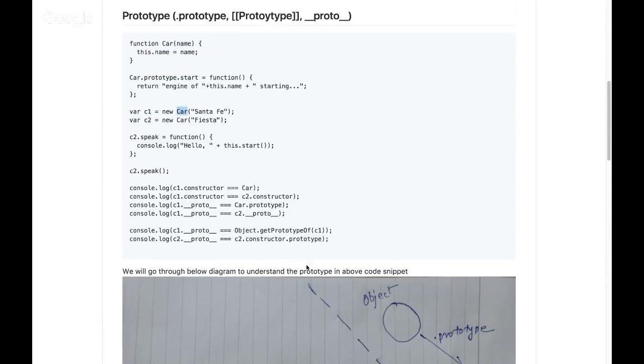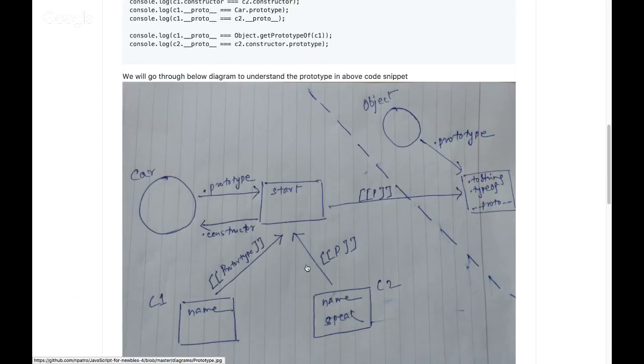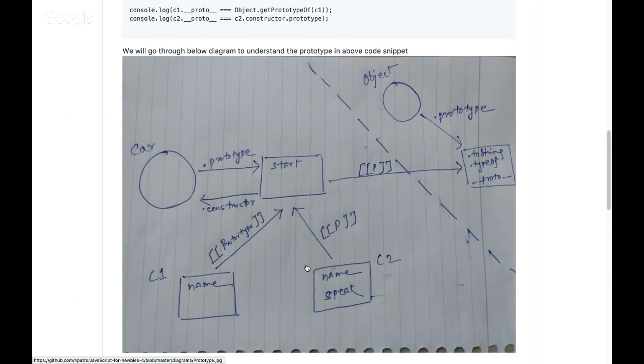Means I call the function car with the new keyword, then what happens? We know, right? Four things happen when we call a function with the new keyword. It creates a brand new object, okay? That gets created at my left bottom corner, and I have named it c1. So first a blank new object gets created, done.